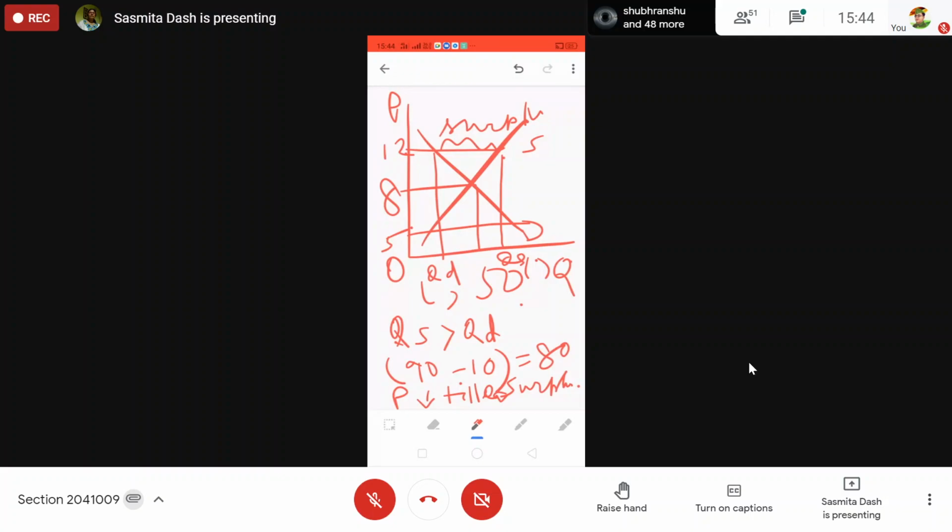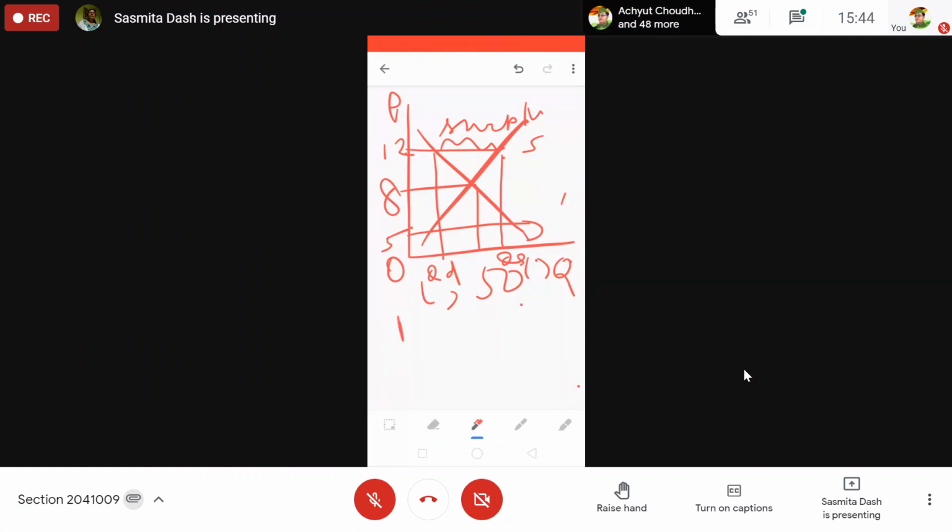When price is equal to 5, what happened? There will be a shortage of 60. If market price is equal to 5, how much is QD? How much is QS? First you know that.